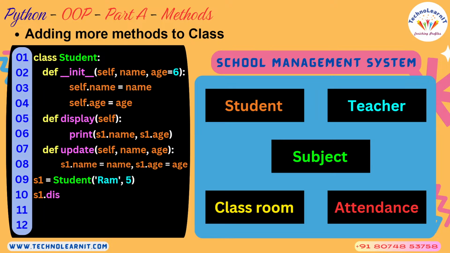Okay. All right. And then when you have called the display function, it will display ram and 5 on line number 10, because s1 is an object whose name has the value ram and age has the value 5. Then s1 dot update: when you are calling the update method, you're passing only two arguments while update takes three arguments. No problem, because Python will interpret s1 dot update ramu comma 6 as student dot update s1 comma ramu comma 6.